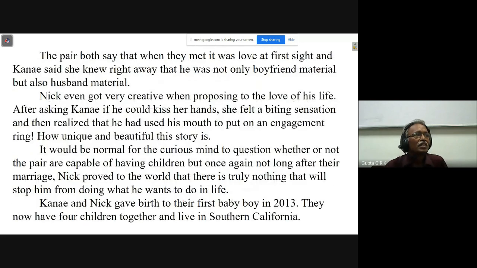The pair both say that when they met, it was love at first sight, and Kane said she knew right away that he was not only boyfriend material but also husband material. Nick even got very creative when proposing to the love of his life. After asking Kane if he could kiss her hands, she felt a biting sensation and then realized that he had used his mouth to put on an engagement ring. How unique and beautiful this story is.